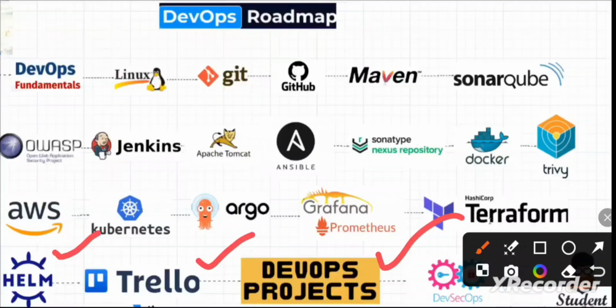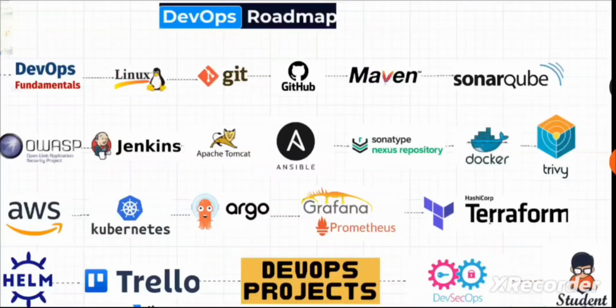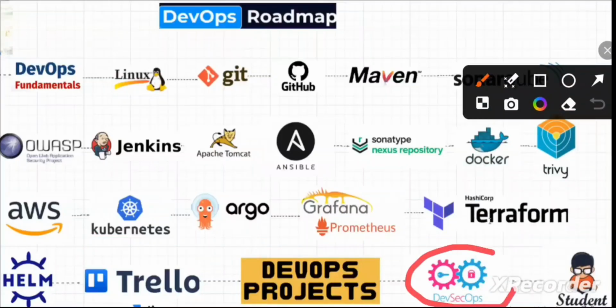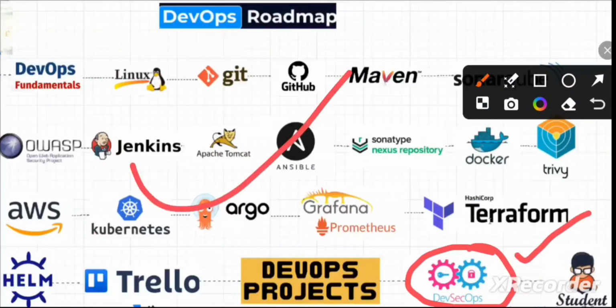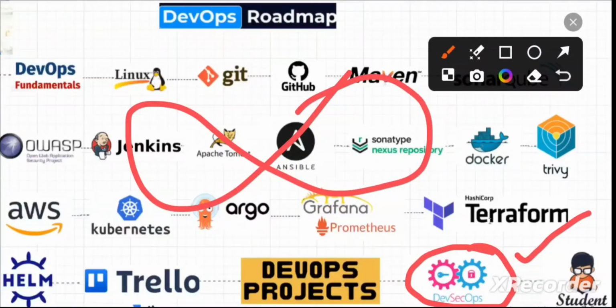Let's say if you are facing any issues, you are able to explain what you have faced in real time. And later there is the concept of DevSecOps, where, in the sense, whatever the entire discussion till now we have done, the entire tools starting from Linux, Git, and SonarQube, and some tools, Ansible, Terraform, Docker, Kubernetes, Cloud Platform, Grafana, Prometheus, all are included. But in each and every stage, security is added as an extra.